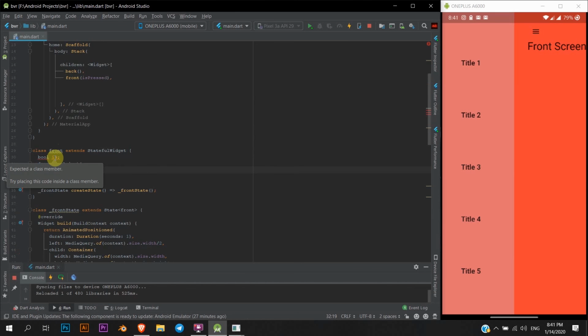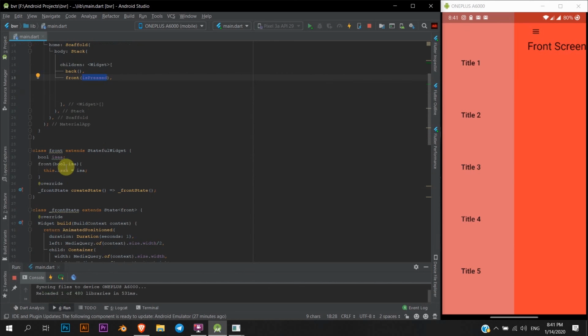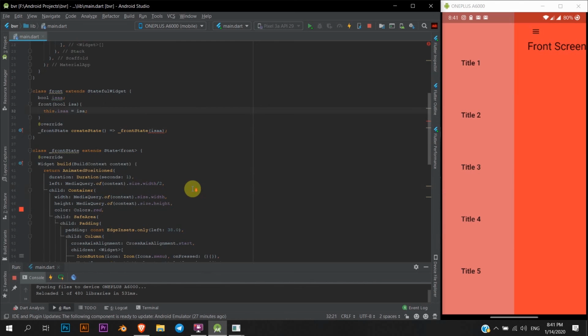So what happened? Class member Isa, yeah, fine. Oh yeah, this is a keyword. I'm sorry. Now here, false. This isPressed is being passed over here, and this is getting converted to Isa. Now it's going here as Isa, and this again we have to make it a constructor.